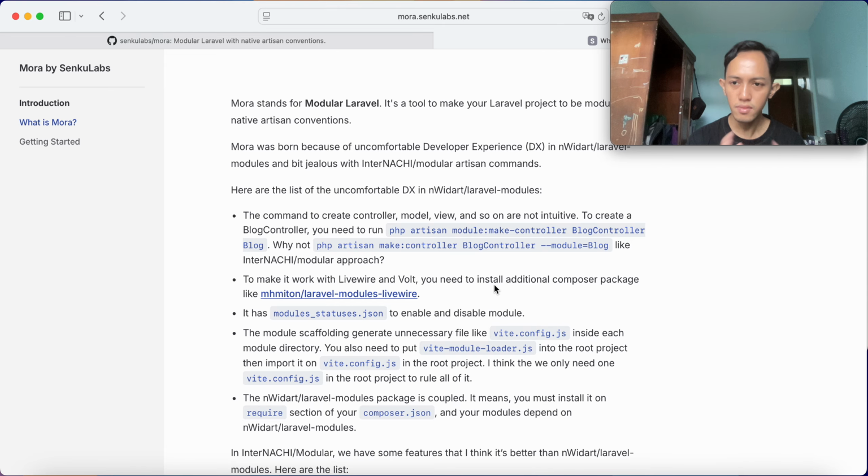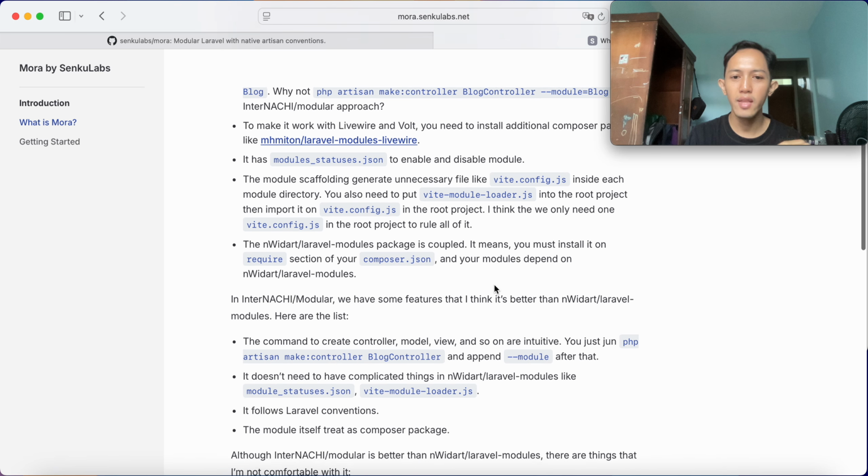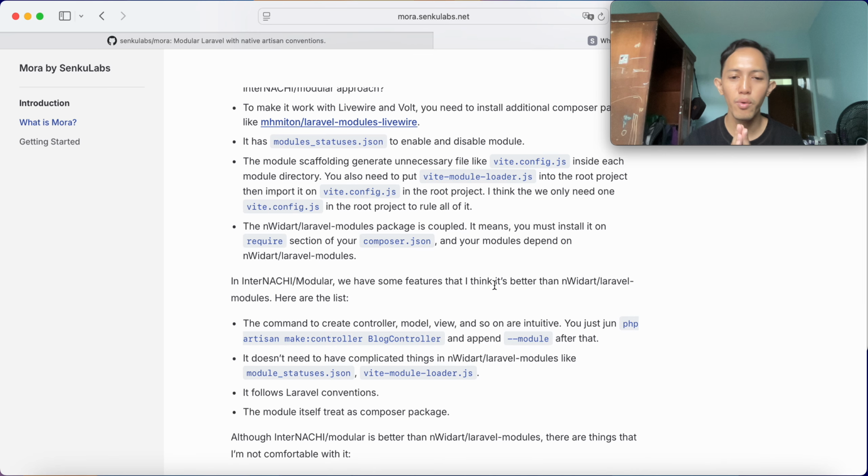And then NWIDART modules is coupled. It means you must install it in the require section of composer.json and your modules depend on it. And in InterNACHI modular, we have some features that I think are better than NWIDART Laravel modules. For example, the commands are intuitive and it doesn't need complicated things like modules_statuses.json or vite-module-loader.js, and it follows Laravel conventions, and the module itself is treated as a Composer package.